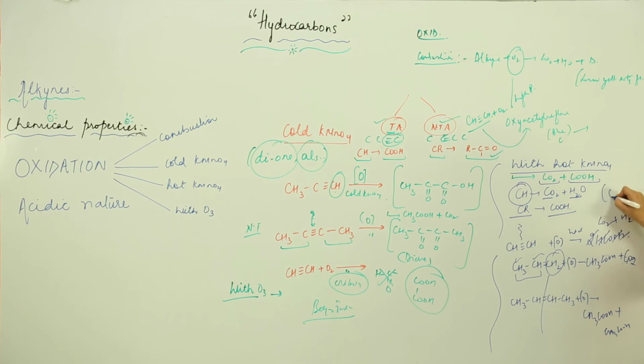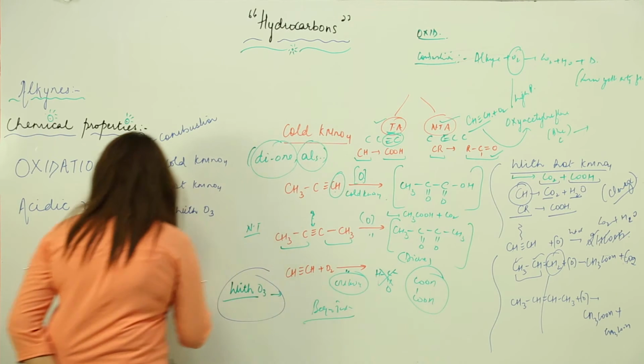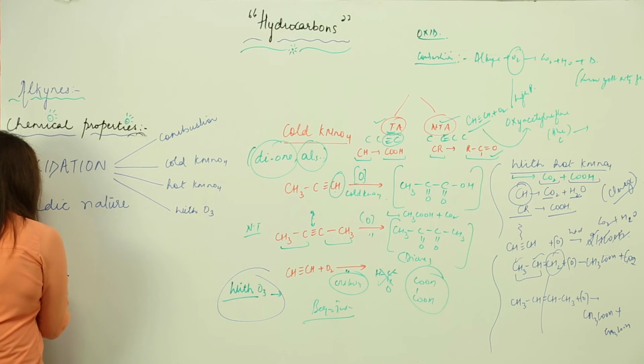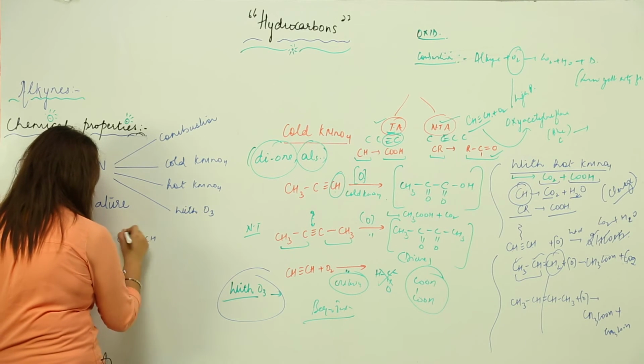Actually, you need to cleave the bond here. You need to show the cleavage. This is what happens with hot KMnO4. Likewise, when we do it with ozone, suppose this is my alkyne, I am going to add O3. So as a result, what will I get?